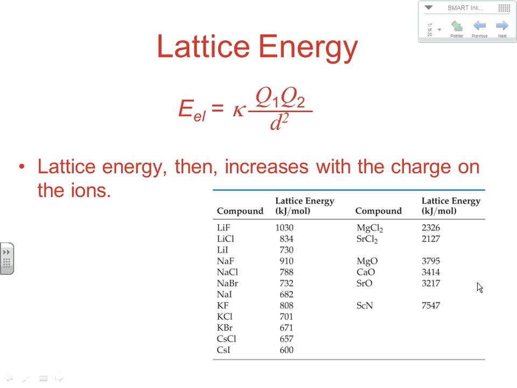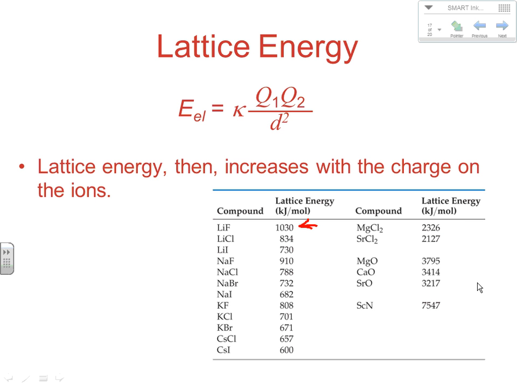So there's two main parts to Coulomb's law. We have the Q component, which is on top, and that represents the charges of the ions that are attracting and repelling each other, and D, which represents the distance between the two particles. Now remember, D, the distance between, is squared, and it's an inverse. It's on the bottom. So as distance increases, it dramatically decreases the energy. And on the flip side, when Q increases, it increases the energy. So when you take a look at the table here, you can see with something like LiF, its lattice energy is only 1,030.